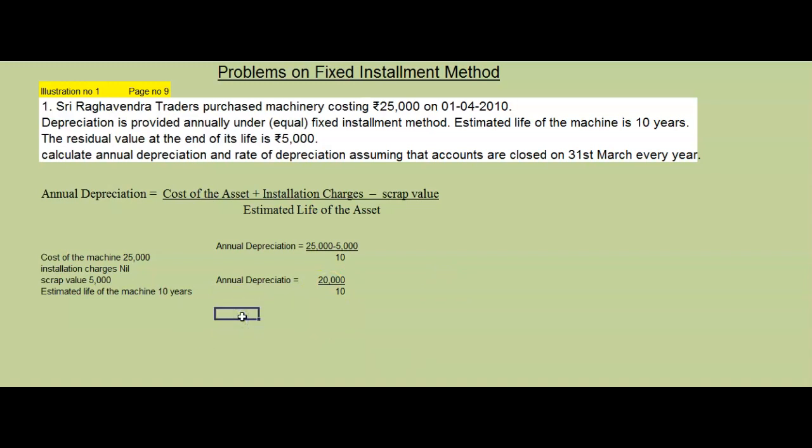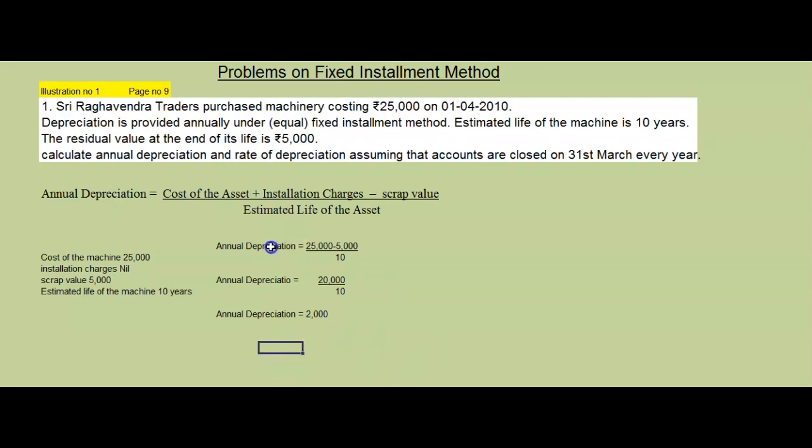Therefore, annual depreciation is equal to how much will you get? 20,000 divided by 10. In the numerator 1 0 and in the denominator 1 0, if we cancel, how much will be the value? Rupees 2,000. What is the annual depreciation? Rupees 2,000.